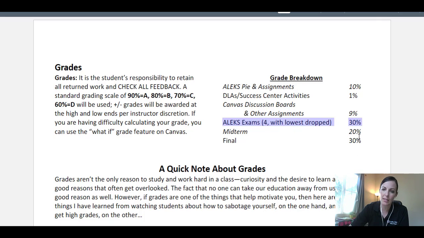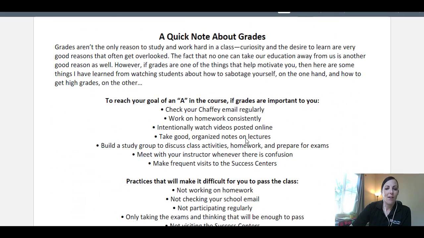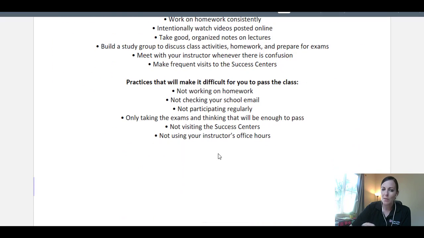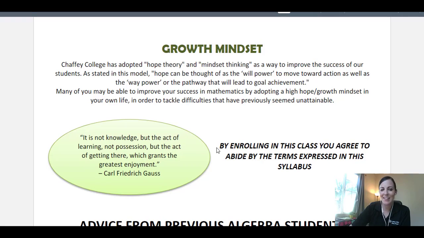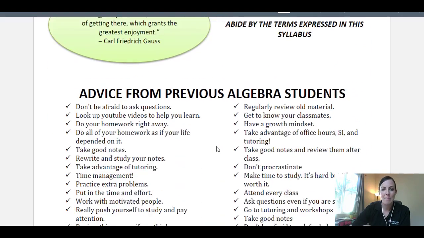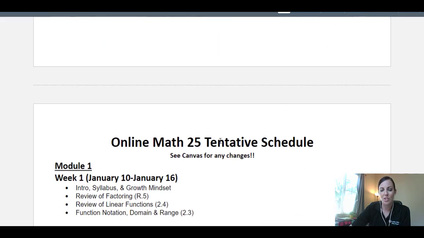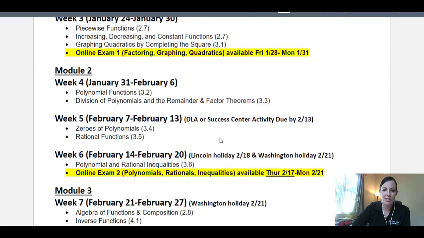So a lot of your grade is based on these exams, but the way that you do well on exams is working through all of these activities, doing the learning and the practicing, and then the exams should be pretty good for you. All right, there's a quick note about grades and what it means to get an A, and what practices make you do well in the class. And then I have some advice from previous algebra students that you should read through. And then you can see our tentative schedule.